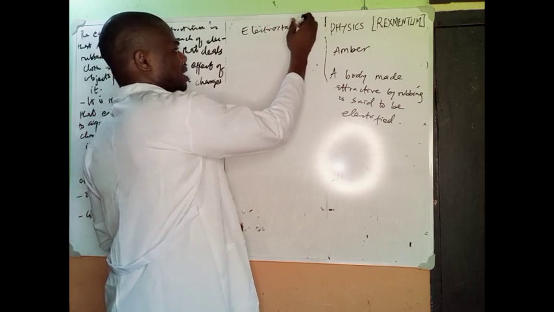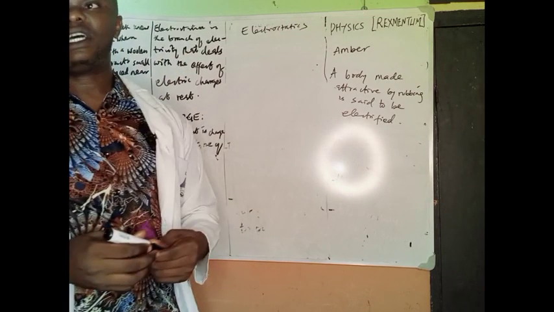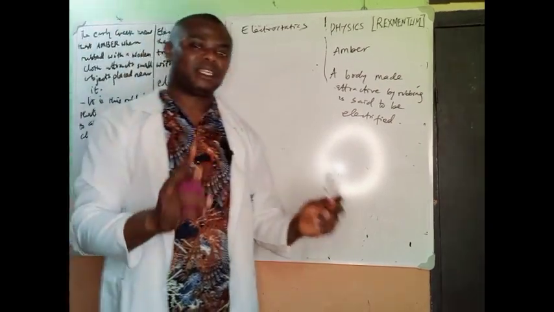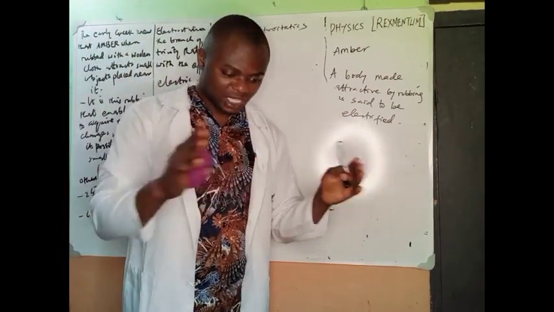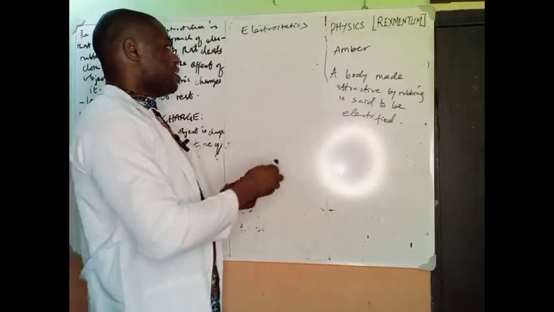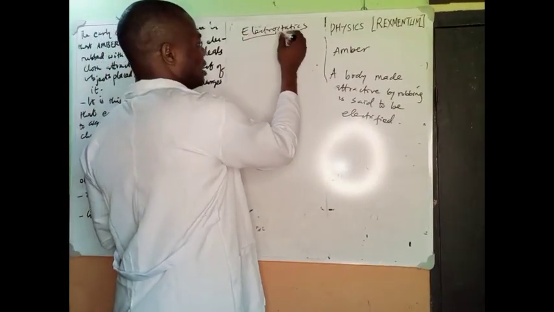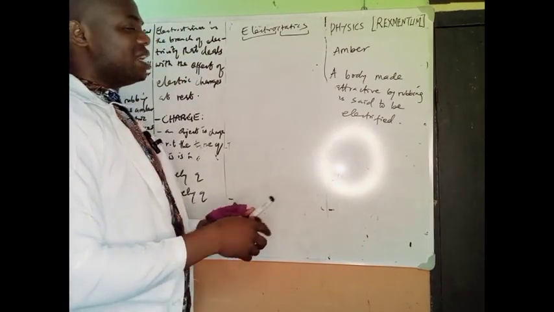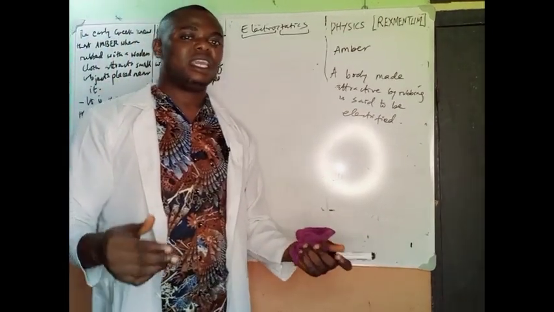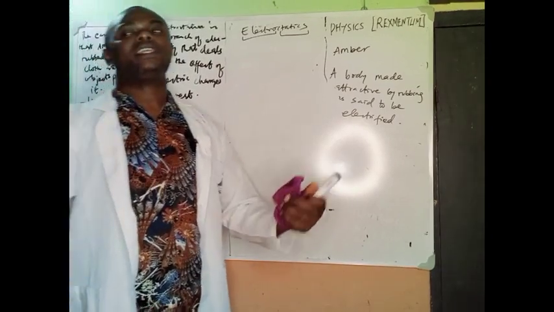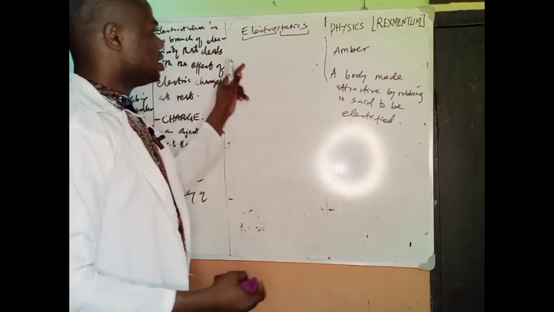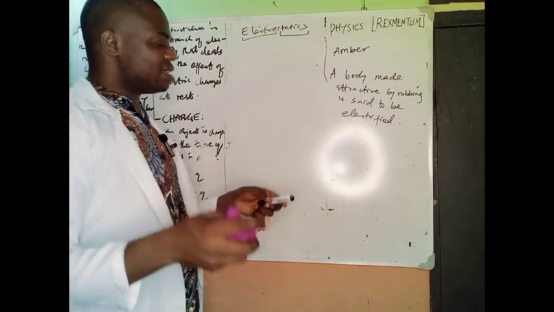Electrostatics. Electrostatics is no other thing than the study of charges and charge systems at rest. You can see electron meaning electron, and static, standby. So when we say electrostatics, it is the opposite of what is known as current electricity, which studies charges in motion. So electrostatics is the study of charges and charge systems at rest.